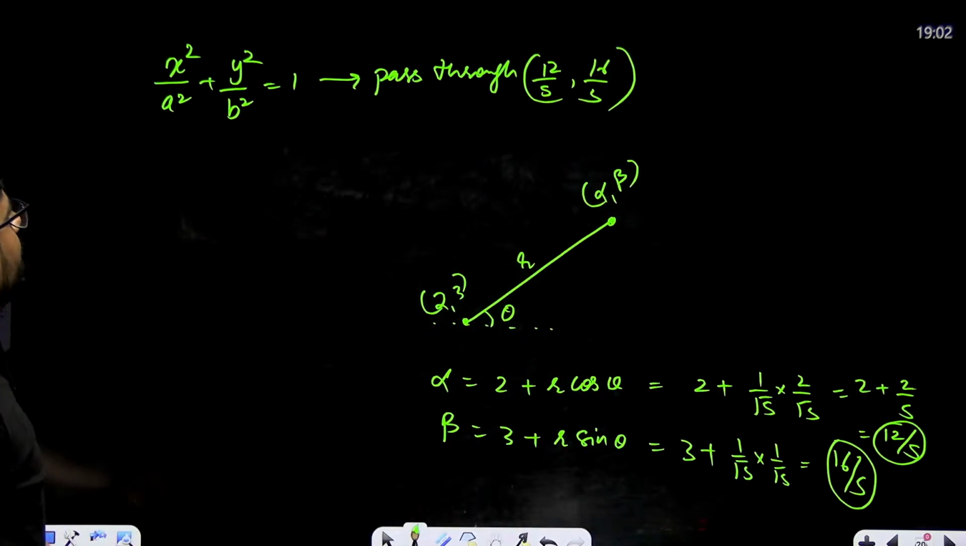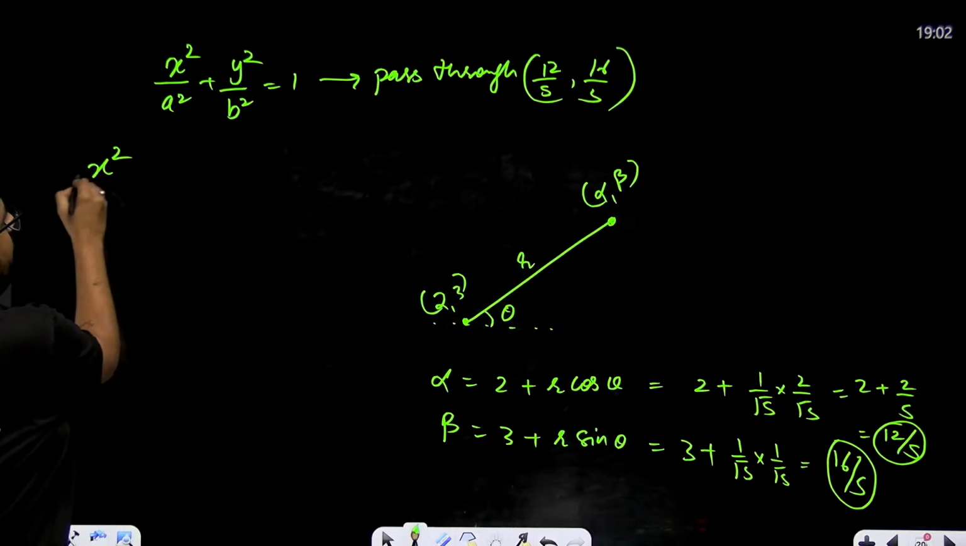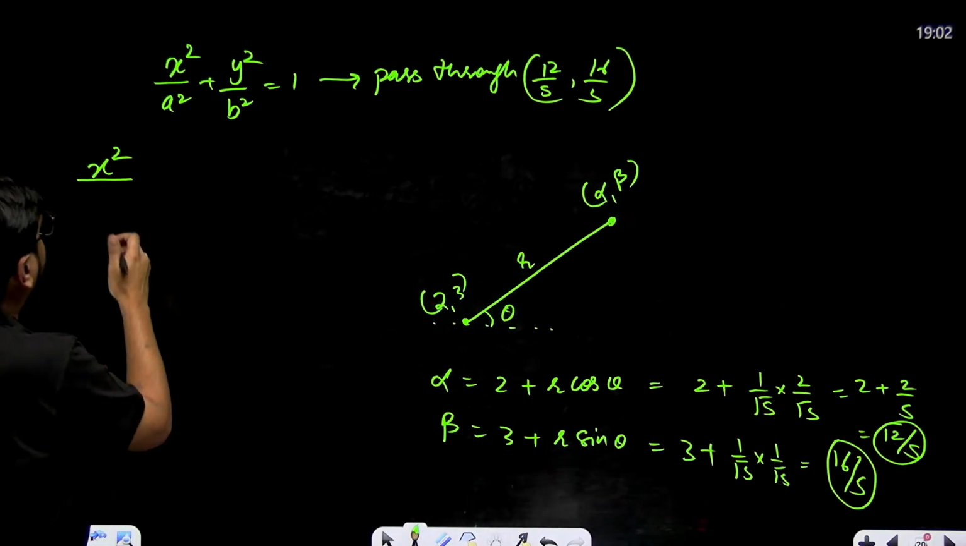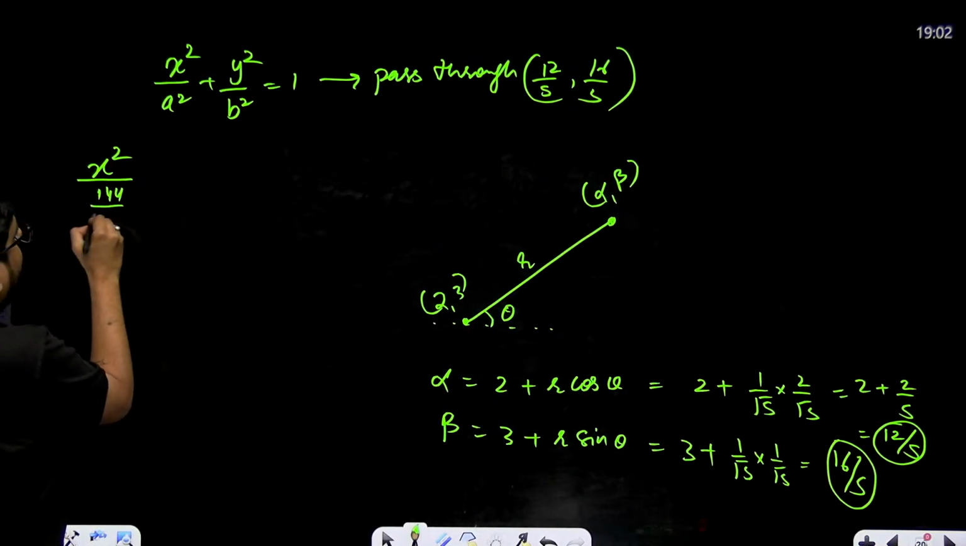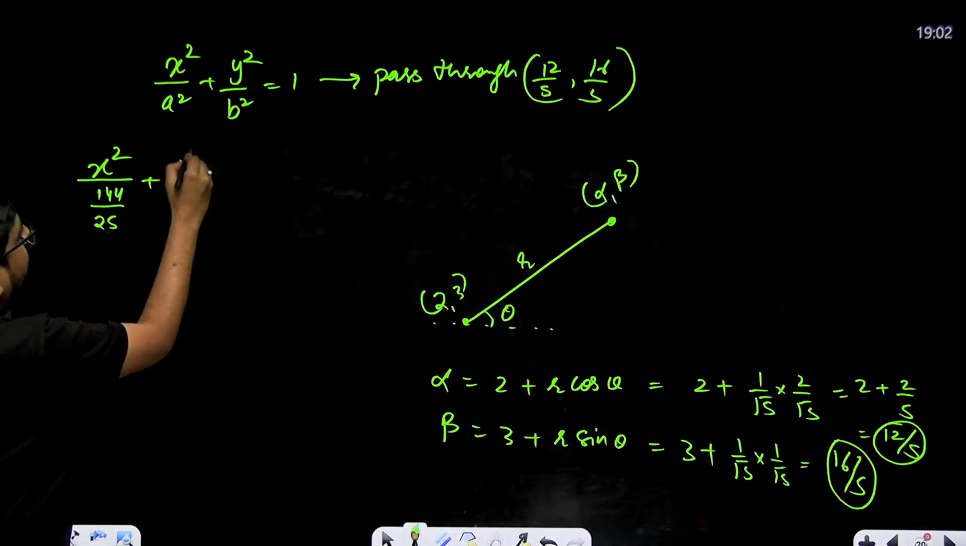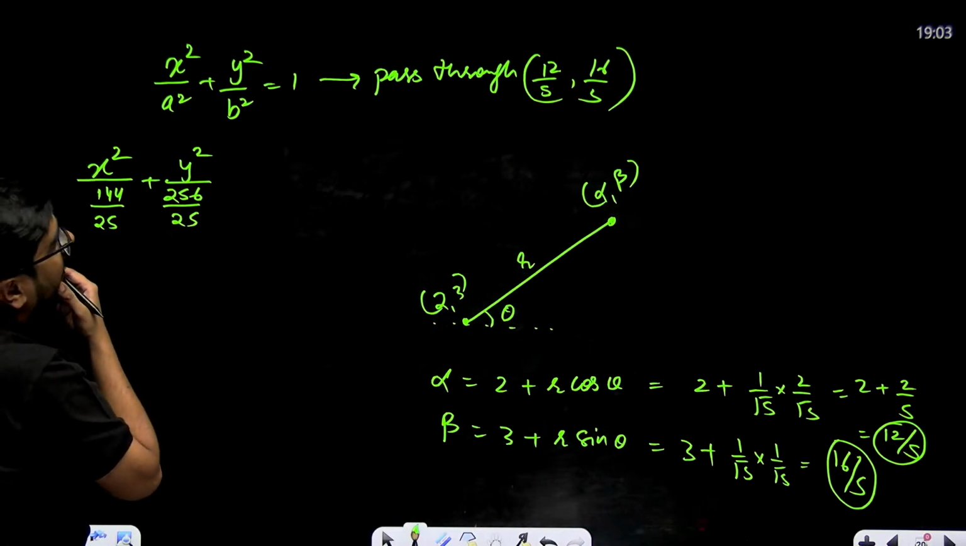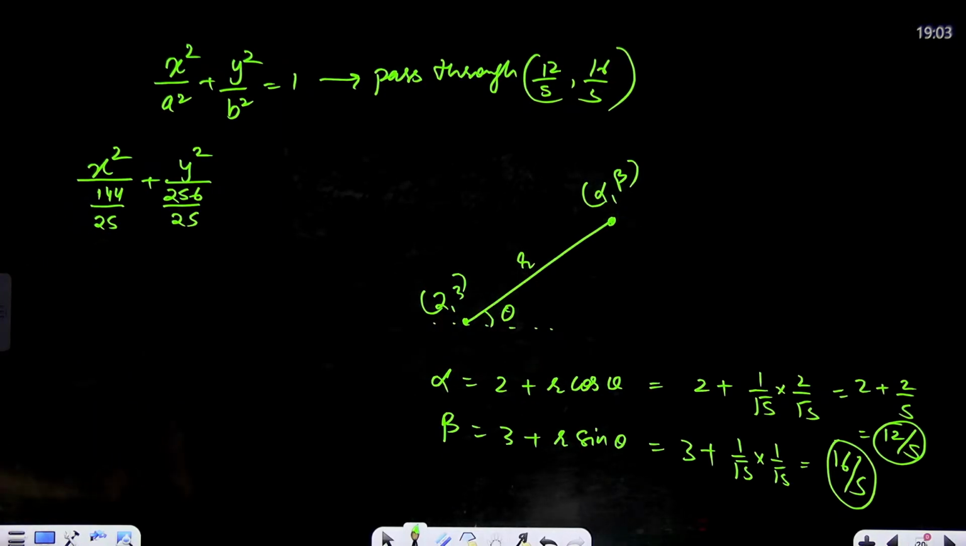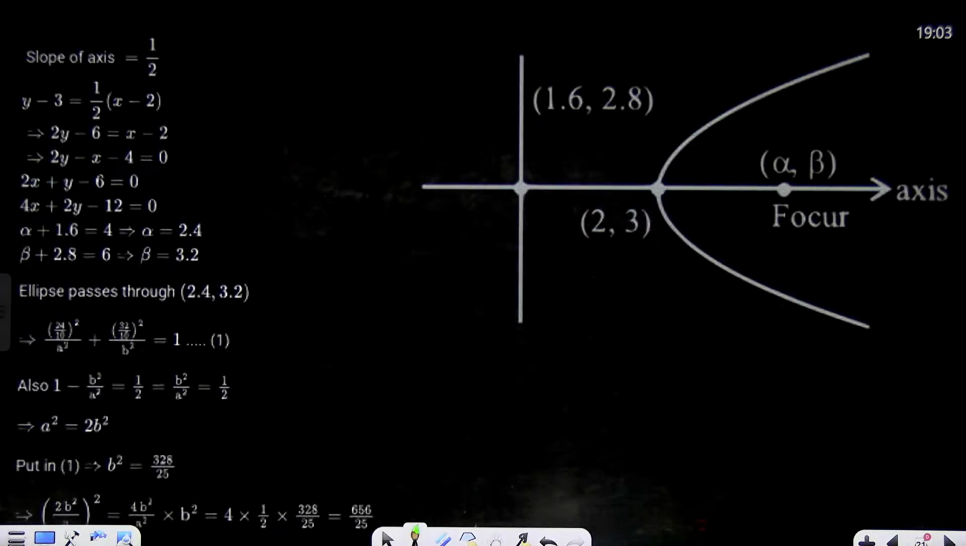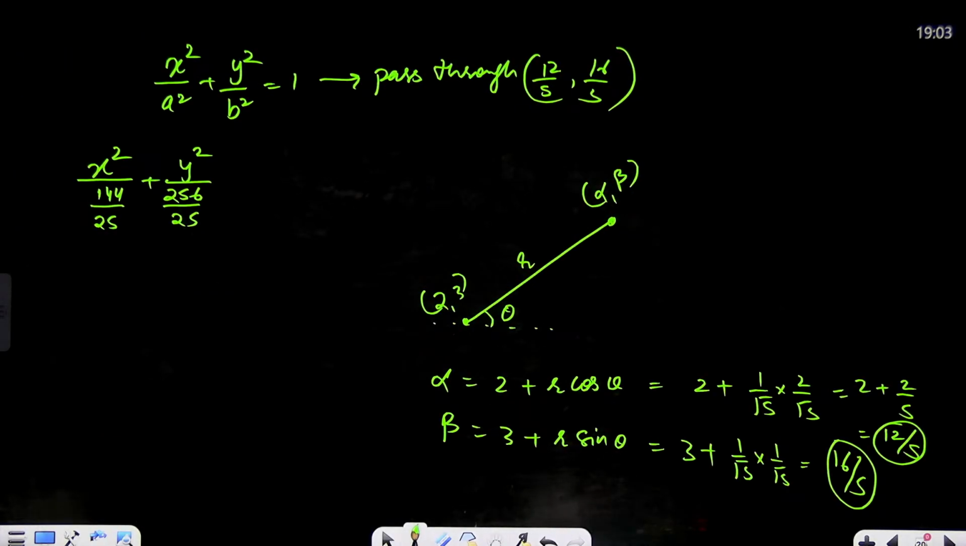Okay, this is your point. So let's satisfy it: x square by 144 by 25 plus y square by 256 divided by 25. Can we decrease the calculation? Is there anything in the solution? No. Okay, anyway, let's solve it.